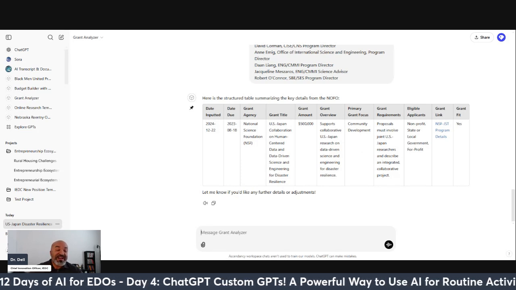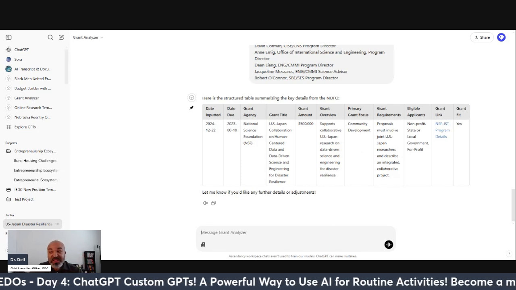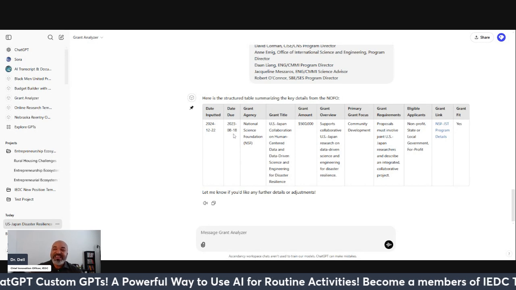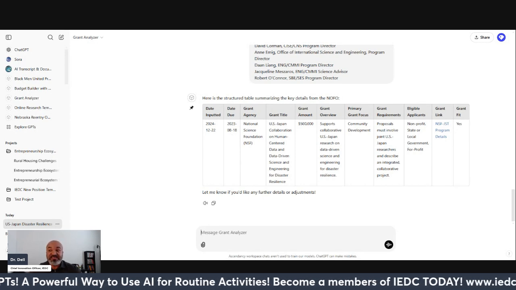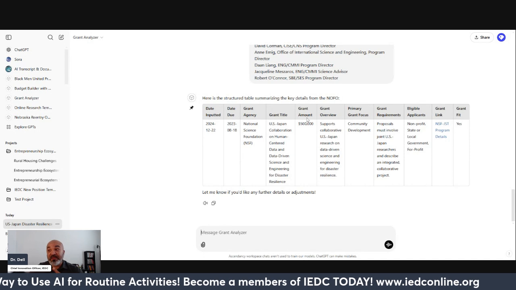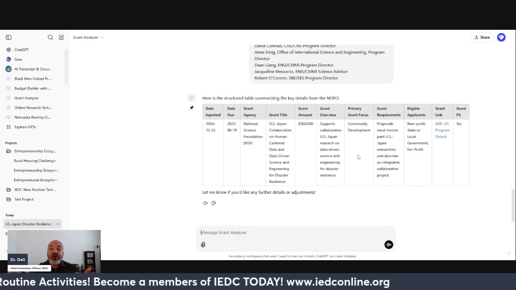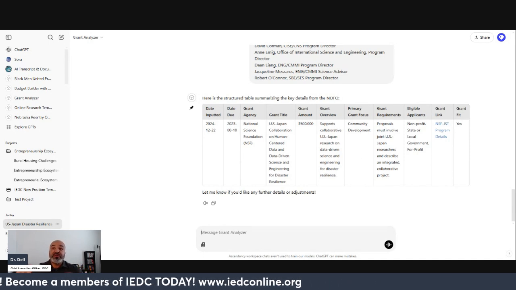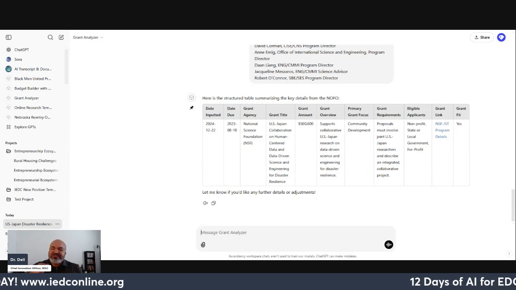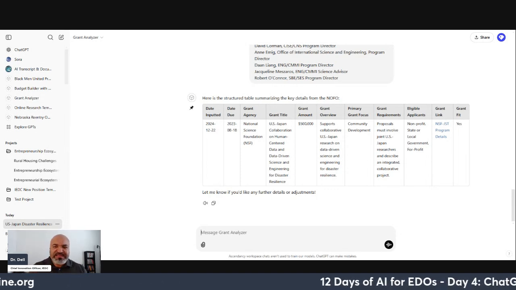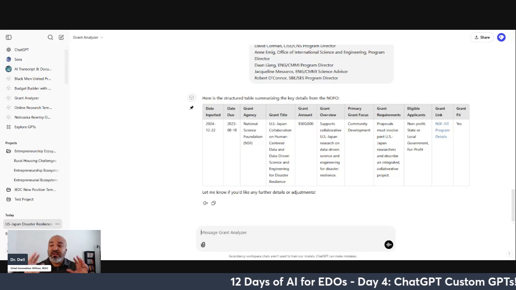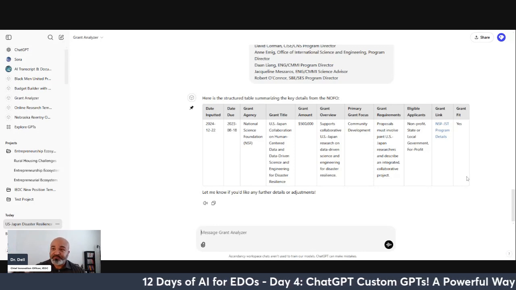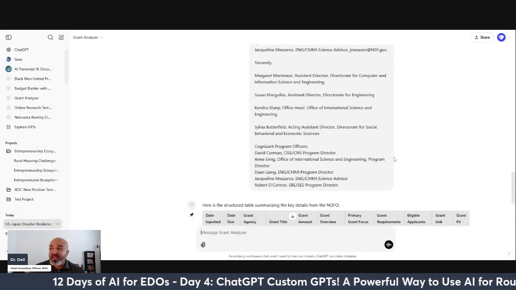Due date of the grant, this is obviously the old grant. Again, I told you I just grabbed the first random one I could find, 8/18/2023. Agency, grant title, grant amount, grant overview, all of these. So now all I have to do is, let's say I'm going through grants.gov or some other system where I'm pulling grants. Do I think they may be beneficial for IEDC? I don't know. I can flow them in here and use my little algorithm. So you kind of see how cool that is.